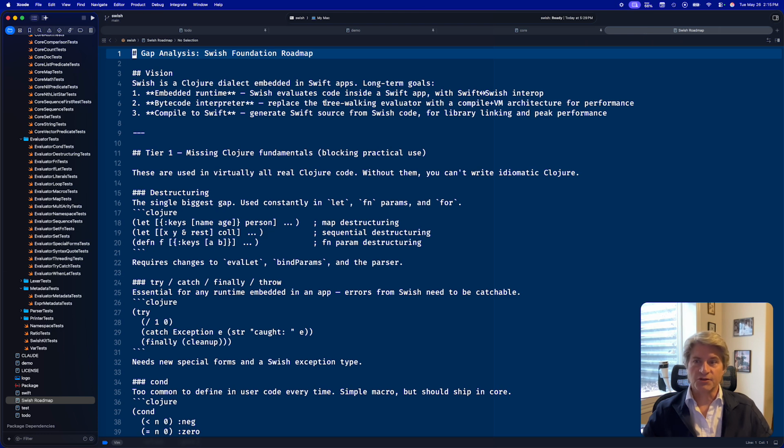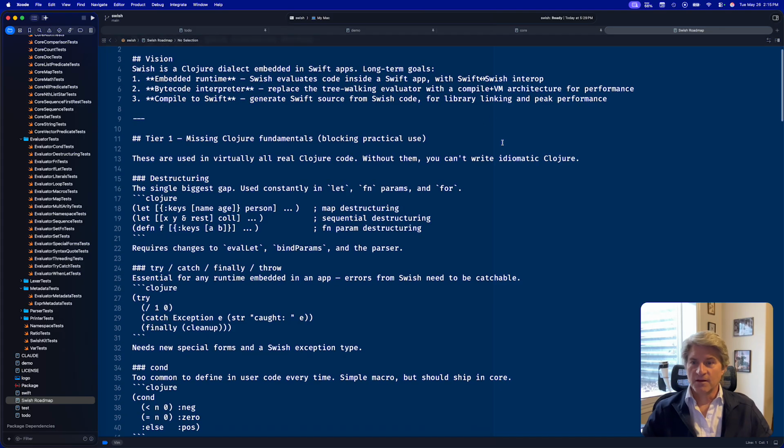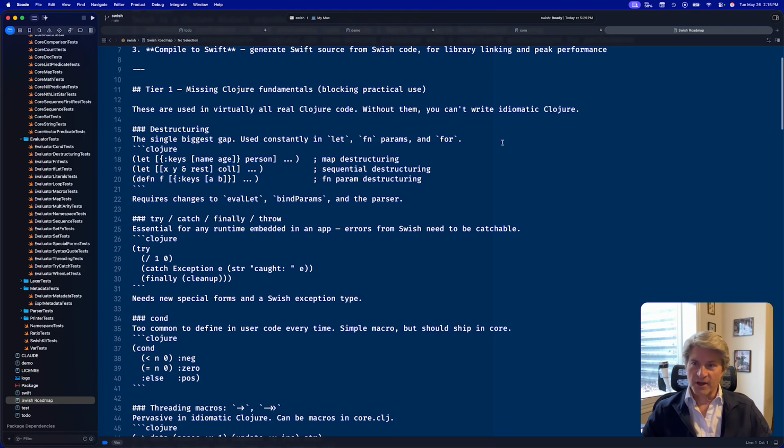Right now we have a tree walk interpreter; I'd like to have a bytecode interpreter, and I'd also like to be able to compile to Swift for extra performance, or to create libraries that you can link into your Swift app. So it came up with this roadmap.